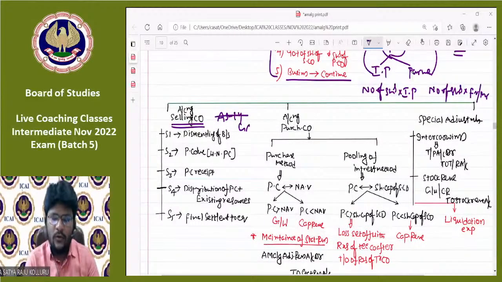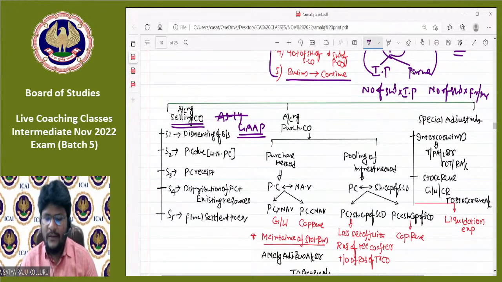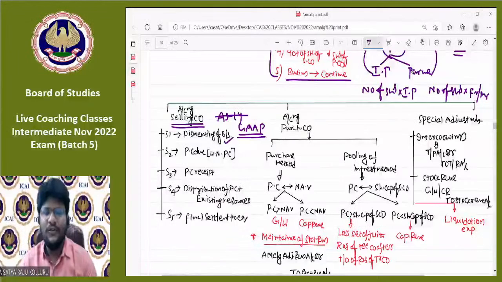Next, coming to the accounting treatment in the books of the selling company, AS 14 is not applicable. Generally accepted accounting principles are applicable. We've seen it through a 5-step approach. Step number 1, dismantling of the balance sheet. The different assets and liabilities taken over by the purchasing company should be closed and transferred to the realization account. At which values? Book values. If any particular asset or liability is not taken over by the purchasing company, like cash or any other liability or asset, we need to open a separate ledger.